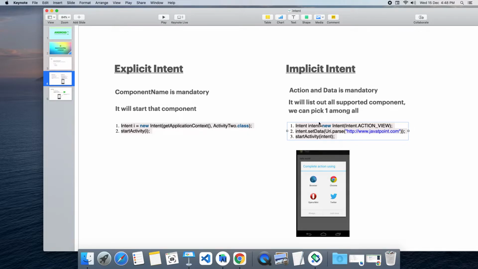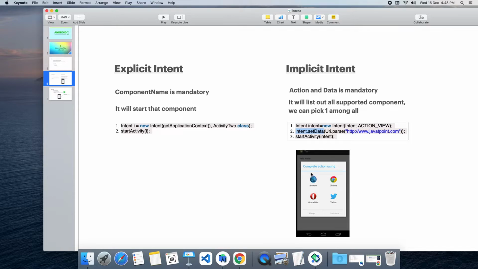Now we will pass the implicit intent to Android OS. Android OS will get all this data from the intent. Action view is there, data is there, so it will take out this data, analyze all the installed applications, check how many apps support action view for this data, and filter them out.